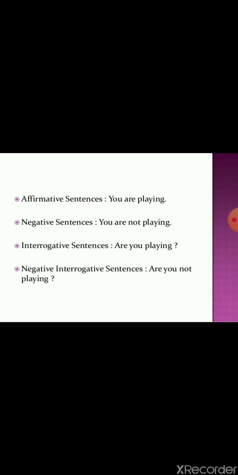Affirmative sentence: you are playing. Negative sentence: you are not playing. Interrogative sentence: are you playing? Negative interrogative sentence: are you not playing? So these are the structures when we are using these aspects.